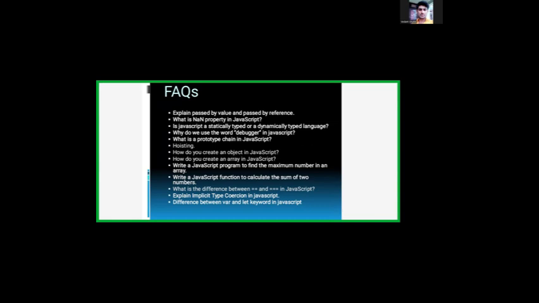For finding a maximum number and for calculating the sum of two numbers, we use the max function in JavaScript. For example, you create a function with parameters x comma y, then use z is equal to x plus y. For finding the maximum number, you can use the max function, so you can import a math function for all those things.